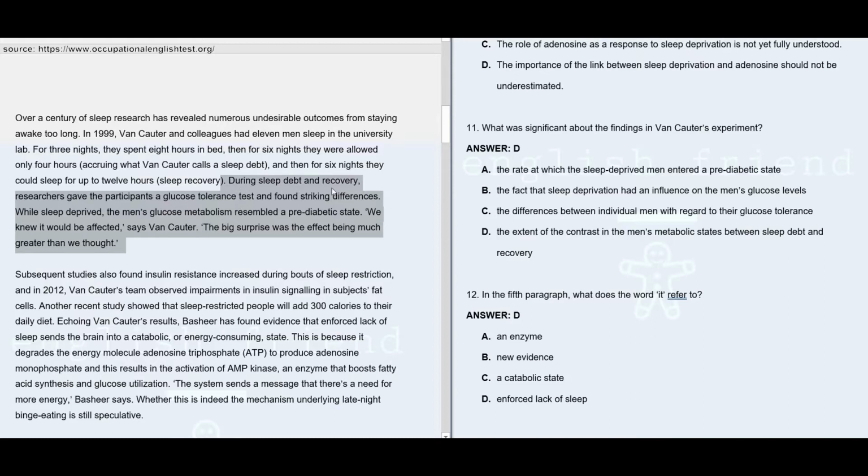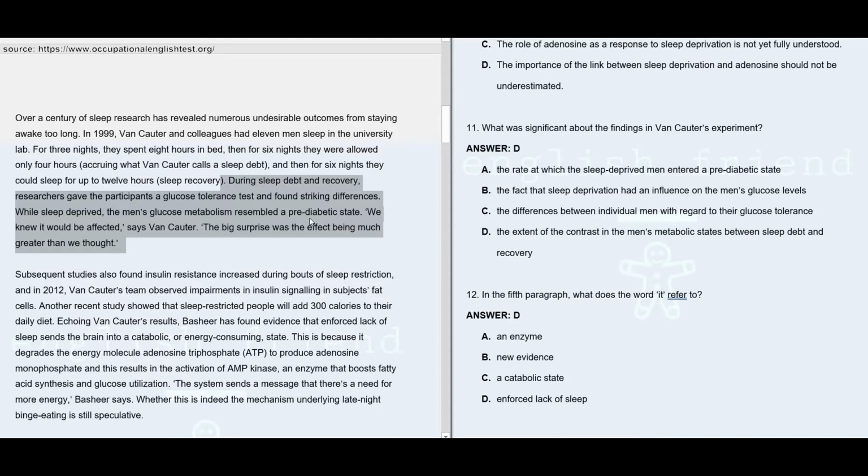Here it can be found that during sleep debt and recovery, researchers gave the participants a glucose tolerance test and found striking differences. While sleep deprived, the men's glucose metabolism resembled the pre-diabetic state. We knew it would be affected, says Von Carter. The big surprise was the effect being much greater than we thought.